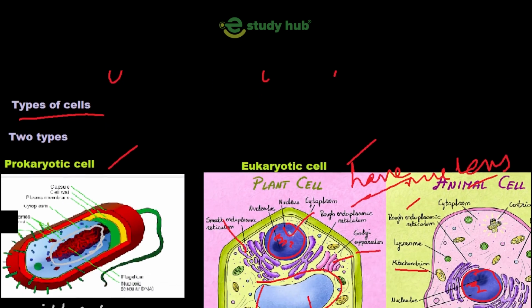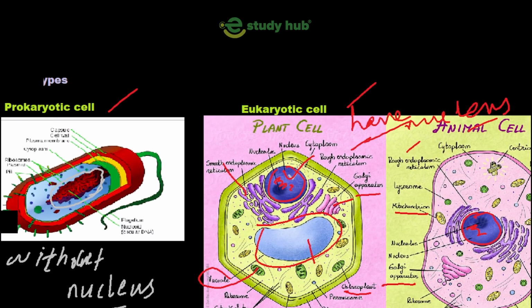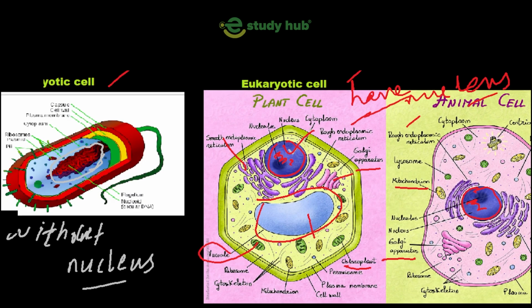How many types of cells are there? You can see here there are two main types of cells, prokaryotes and eukaryotes. A prokaryotic cell is different from a eukaryotic cell, and in eukaryotic cells there are two main types, plant cell and animal cell. Now we'll discuss how prokaryotic cells are different from eukaryotic cells.